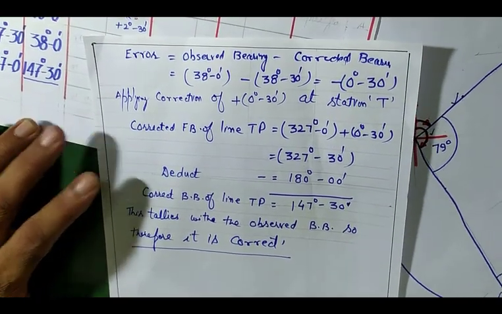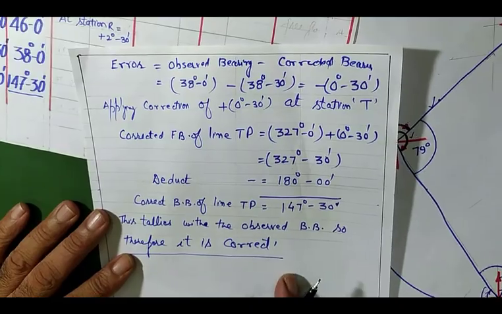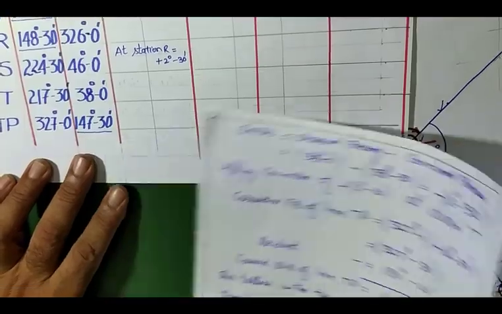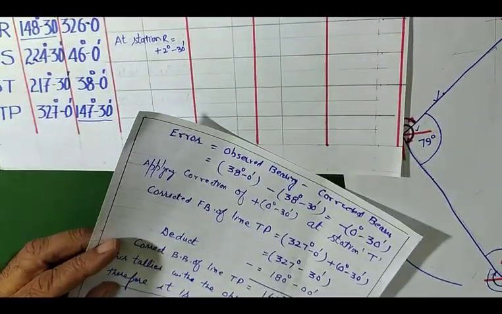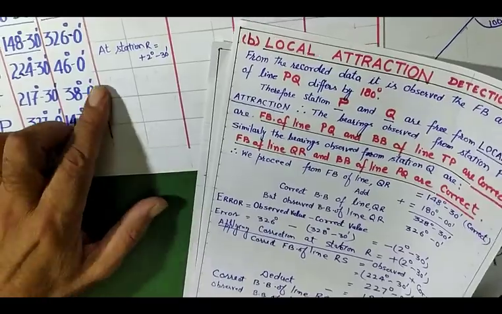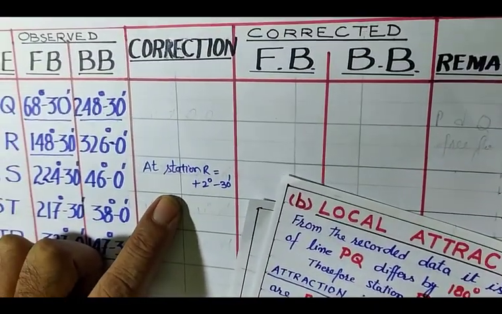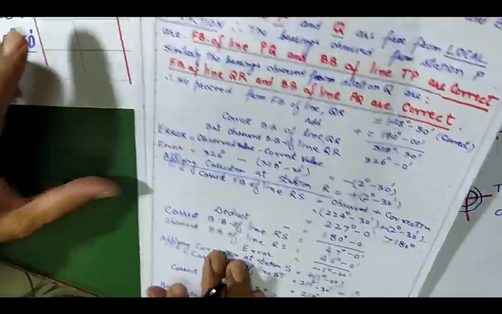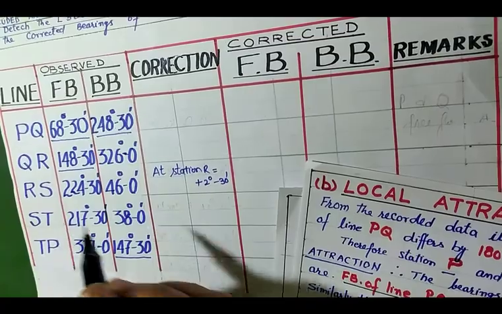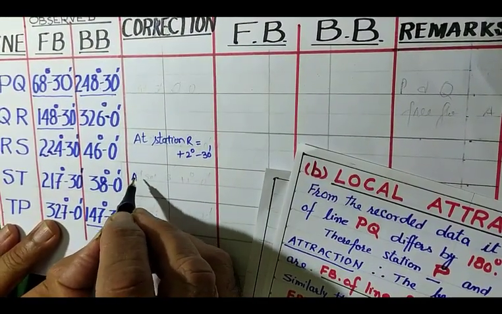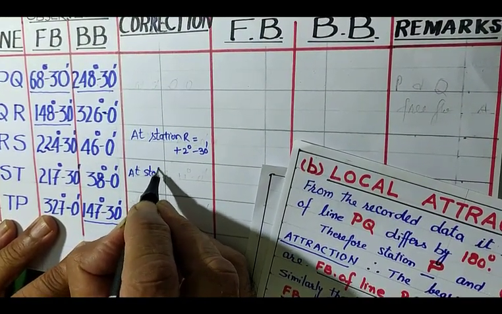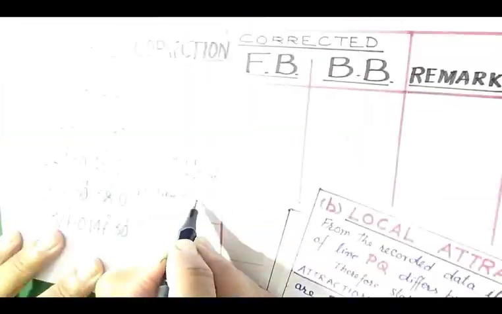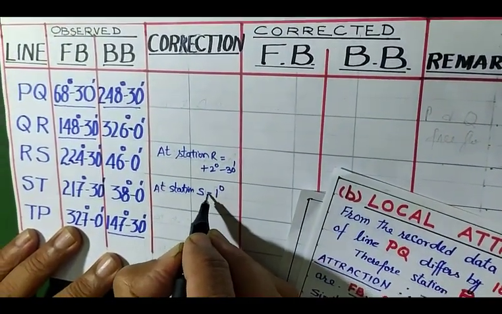From this you can tabulate in the form, or otherwise you can write the answer like this. So what type of corrections you applied from the calculations: you applied 2 degree 30 minutes at station R, then you applied a correction of 1 degree at station S. So here S is between RS and ST. This is the correction applied at station S, equal to plus 1 degree.